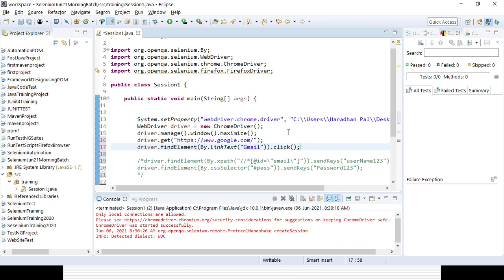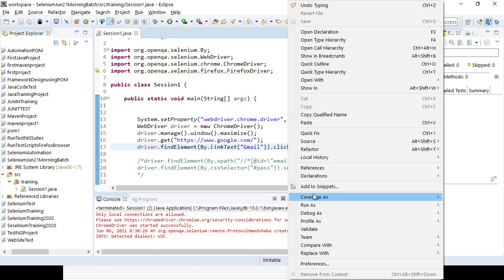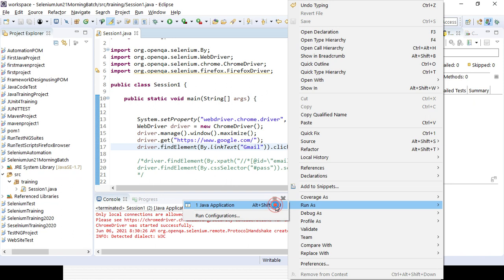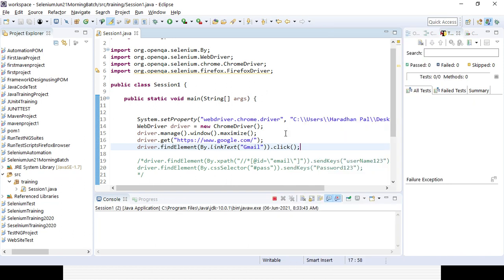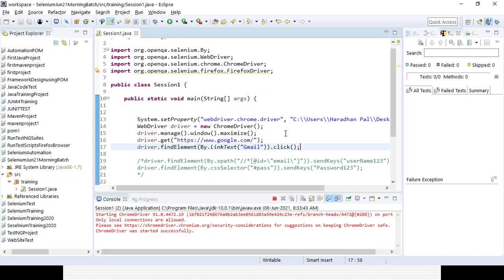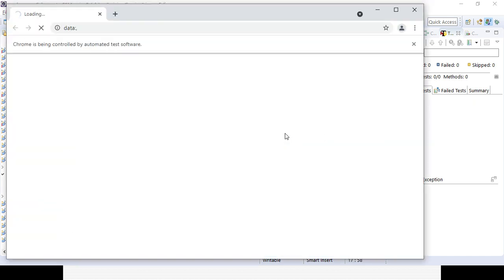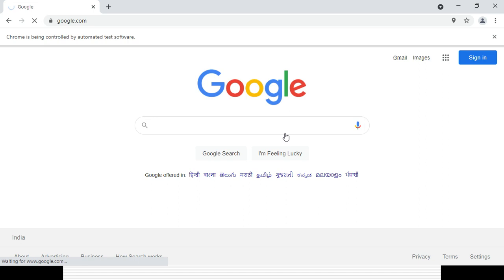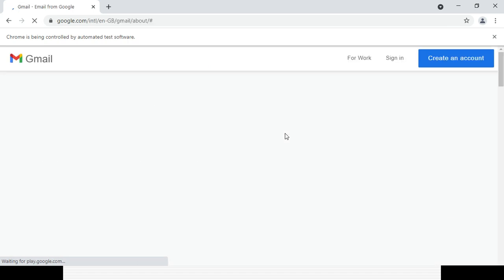Now let's save the code and let's try to run it, and let's see whether the link is getting clicked or not. You can see the Google page is opening instead of the Facebook page, right? And it will click the Gmail option with the help of link text. You can see the Gmail option is getting clicked, right? So that's why it is working.